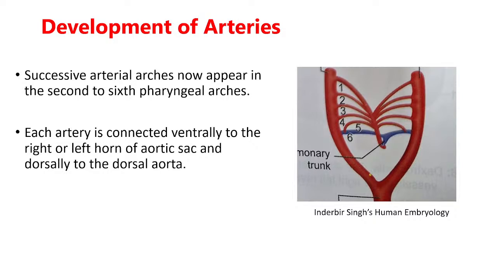The dorsal aortae are not fused. What happens later? Only the distal, caudal part of them gets fused and forms the single aorta. So far, we have seen the formation of the two primitive aortae and their division, which part is called the ventral aorta and which part is called the dorsal aorta, and then we have seen the arch arteries connecting the ventral and dorsal aorta.